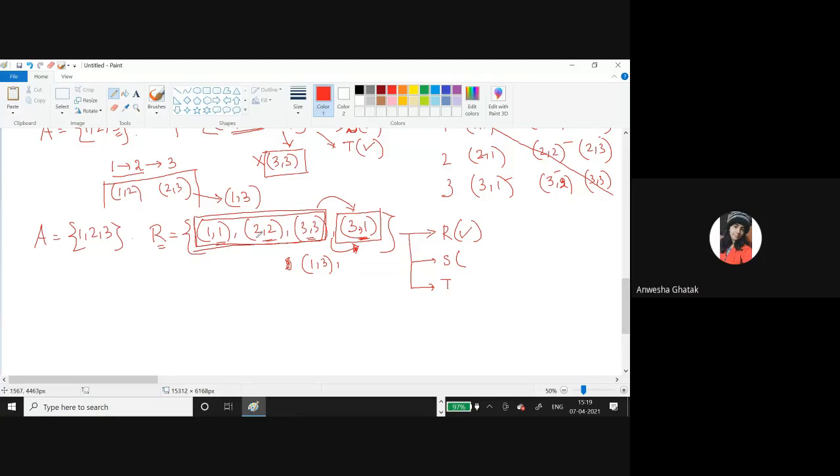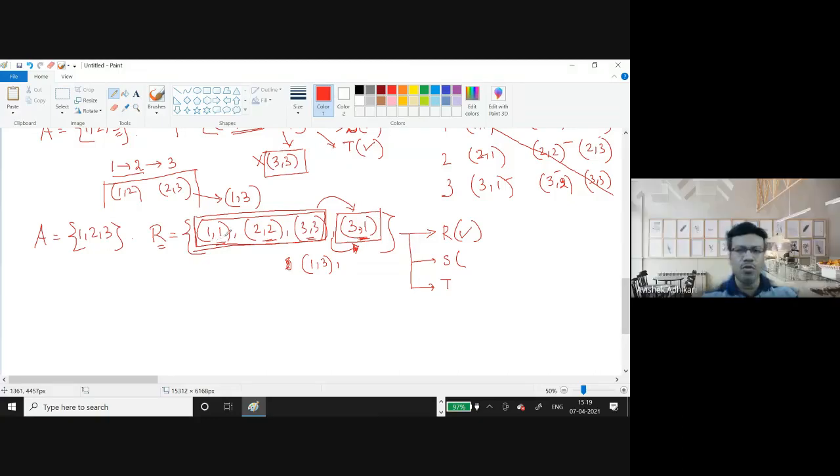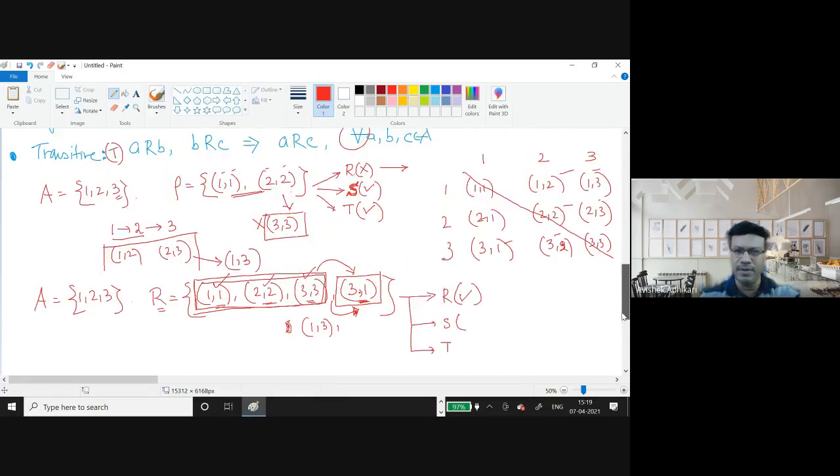What does symmetry say? A R B implies B R A. So 1,1 implies 1,1, this is fine. But if I consider 3,1, then to have symmetry it must contain 1,3.